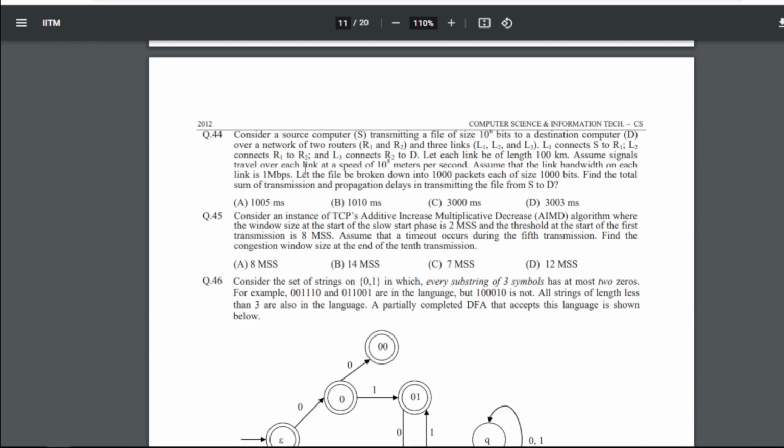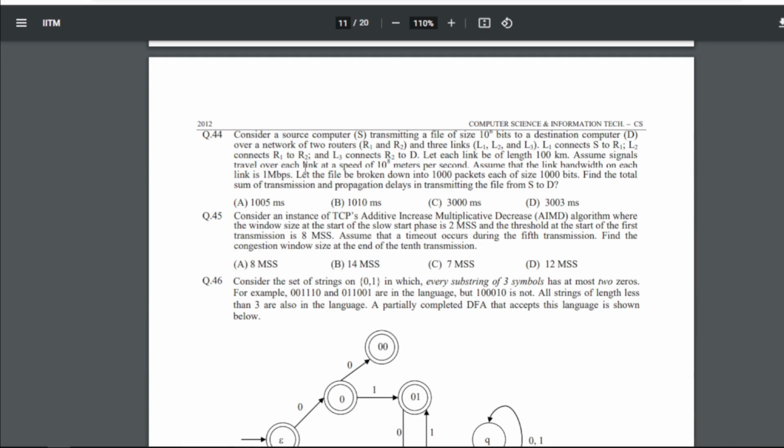Assume that the link bandwidth on each link is 1 Mbps. Let the file be broken down into 1000 packets, each of size 1000 bits. The total sum of transmission and propagation delays in transmitting the file from S to D is what? So for 44 our answer will be A, that is 1005 milliseconds.